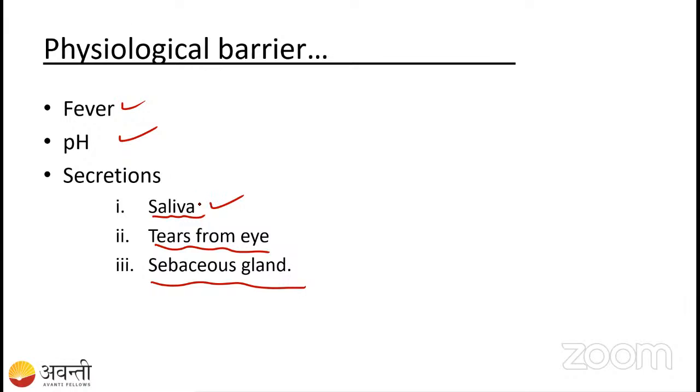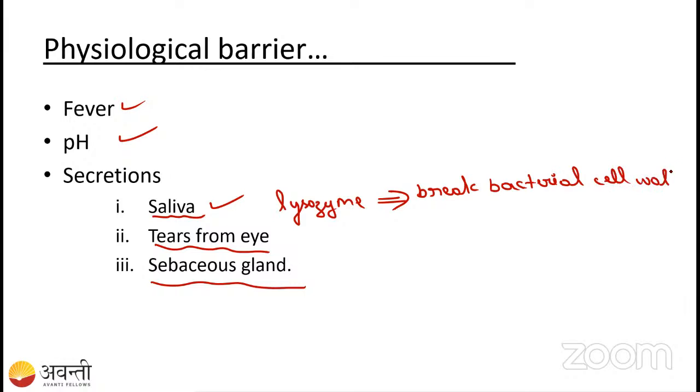In the saliva and in the tears, there is lysozyme. So what is the main function of the lysozyme, students? Can anyone tell me? It will break the bacterial cell wall.